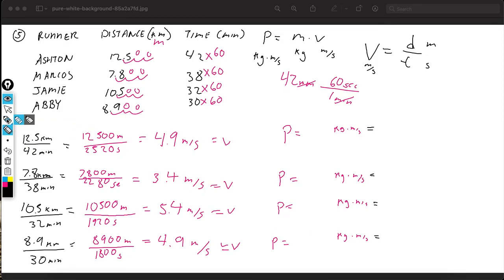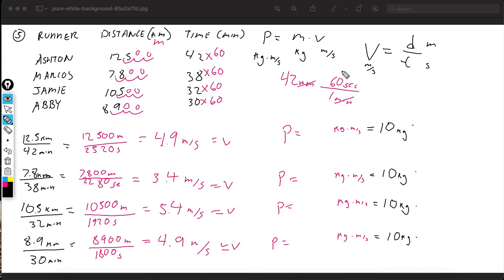So we're going to do, what is our mass? Our mass, we said for all of them, they all weigh the same. Not because I said so, because the question said so. So they're all going to be 10 kg. I just chose 10 because it's an easy number. You can even choose 1 kg, to be quite honest. Doesn't really matter. I just chose 10. Times